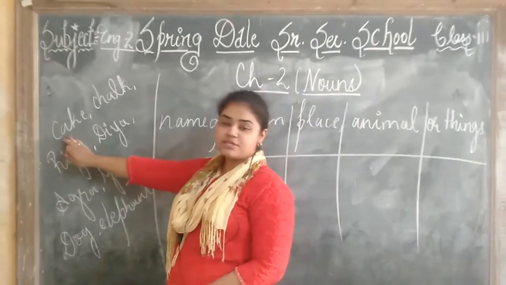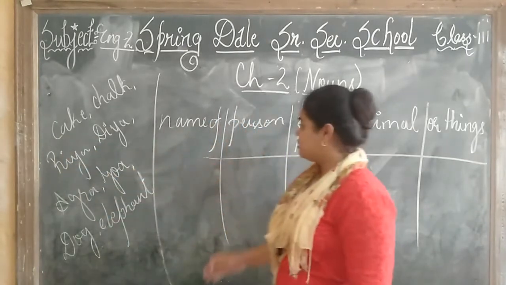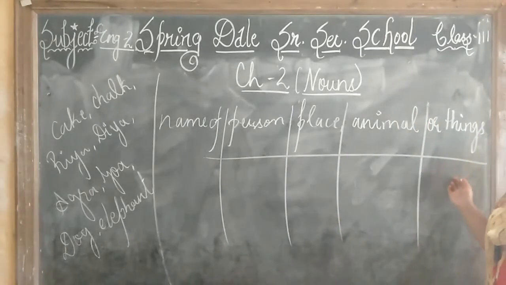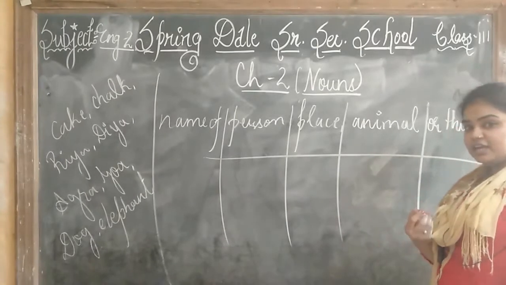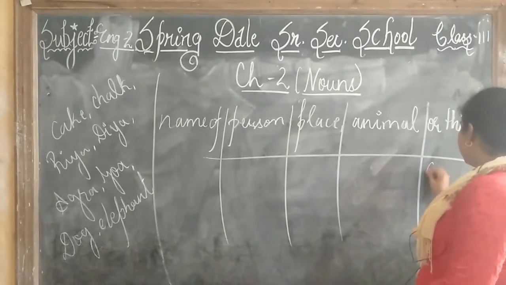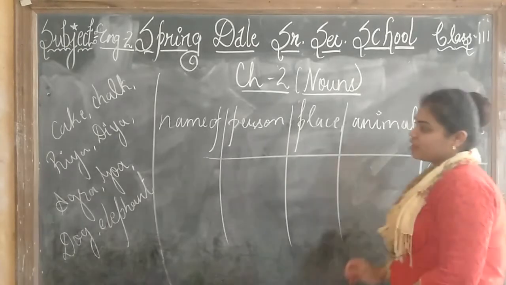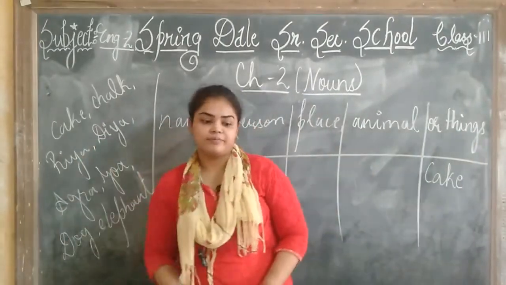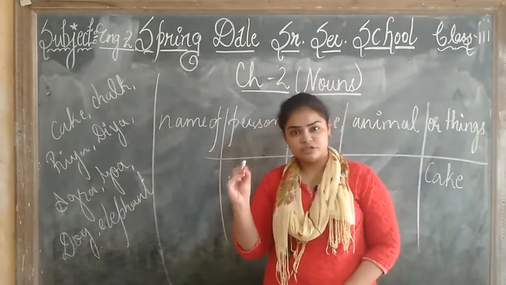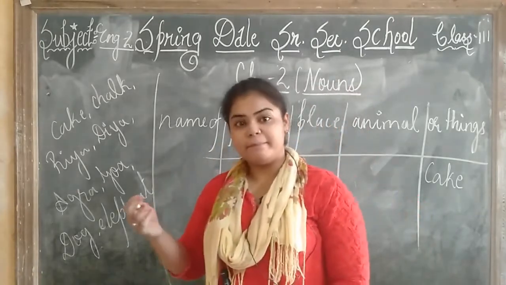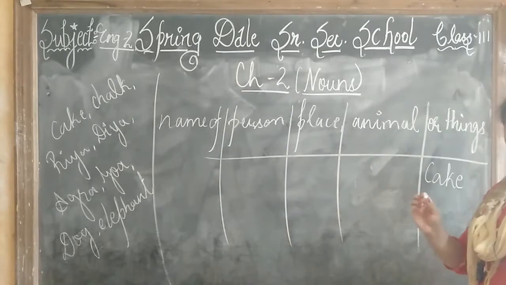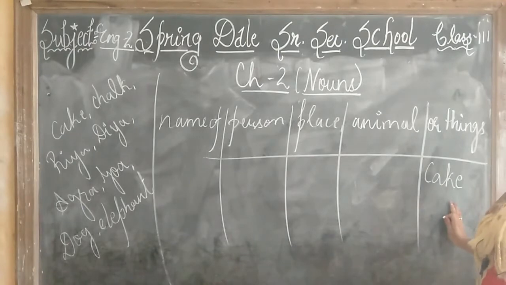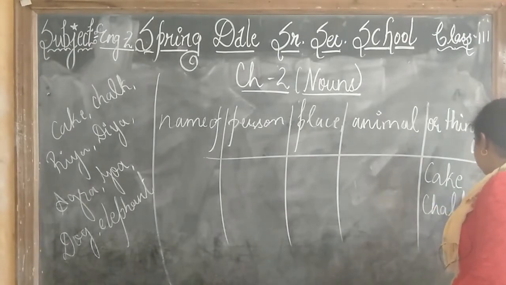Now here the first word we have is cake. Now what is a cake? Is it a person's name, a place name, animal name or the thing name? It is a thing. We eat cake, so it is a thing. Here we are going to write cake. Next we have chalk. Now what is chalk? See children, it is a piece of chalk with which we can write on the blackboard. So it is a thing. With the help of that we write on the blackboard. So where will it come? It will come under the thing. We will write here chalk.